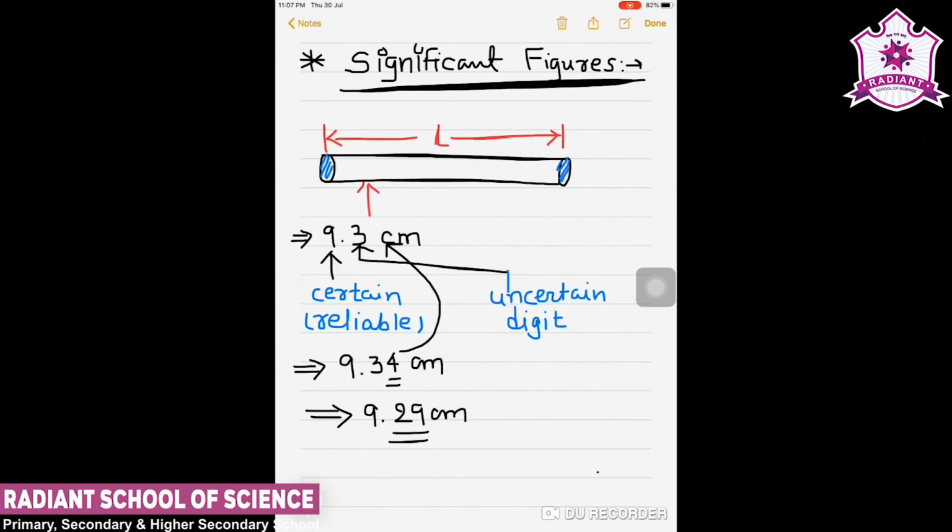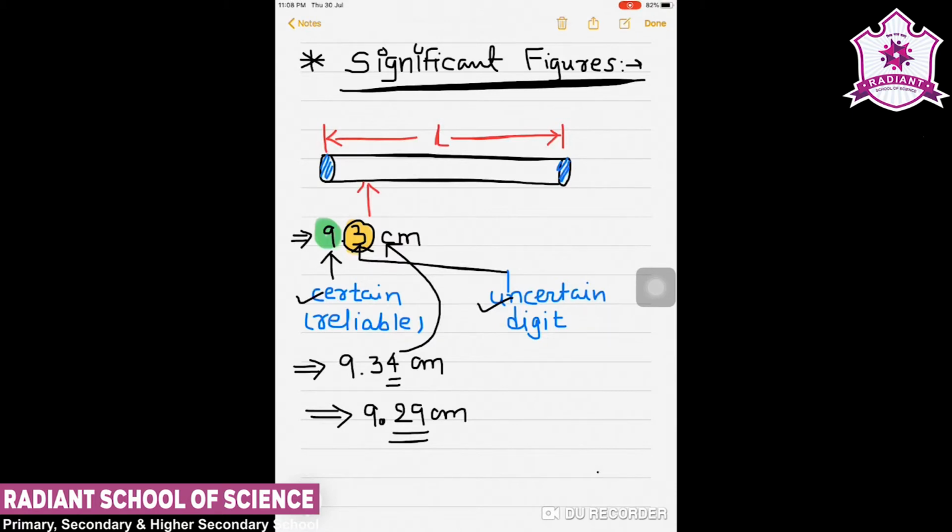9.29 centimeter, then we do not have the capacity or the facility to measure this 0.29 centimeter in a simple scale having centimeter scale or millimeter scale. So the number after decimal is considered as uncertain number, while the number that is 9 over here is called certain number.